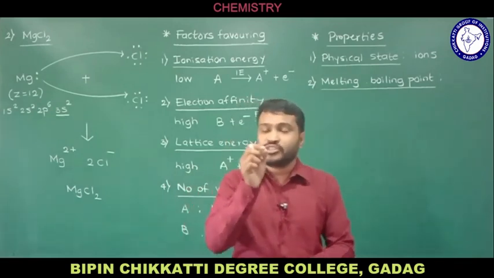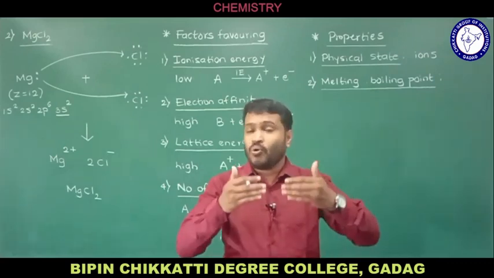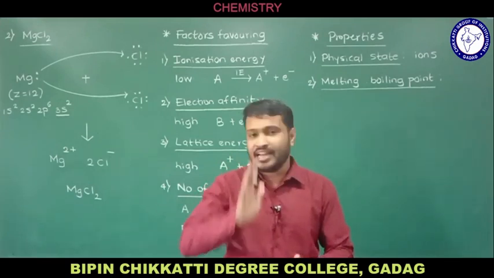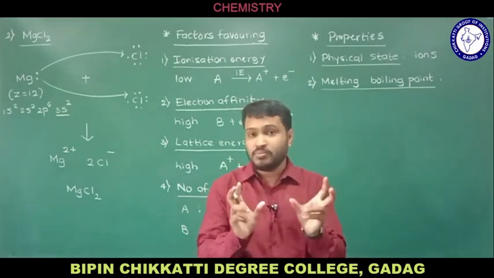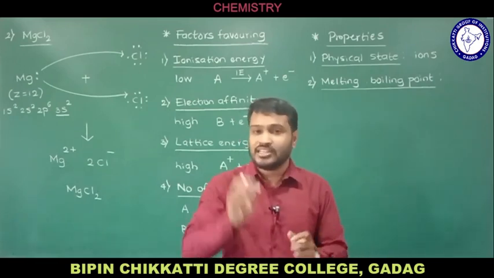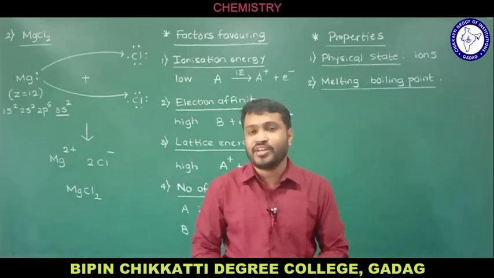Since the electrostatic force of attraction is quite strong, we need high energy to break it. To disturb the ionic structure in a crystal, we have to rupture the force of attraction between cation and anion.